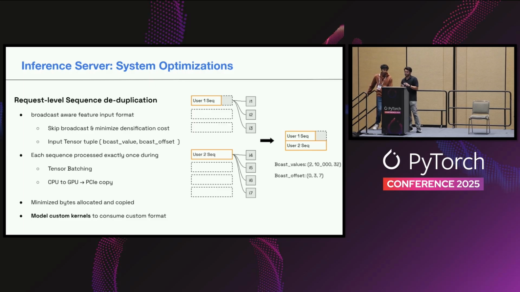And the last property that this enables is that we can now introduce custom model kernels. And the reason for that is we know exactly which ranked items belong to which request, so we can efficiently and directly index into them without ever broadcasting the user sequences.